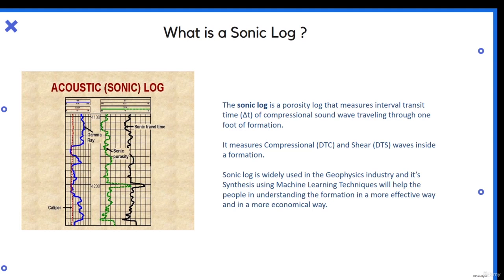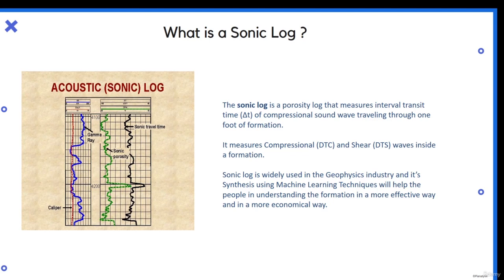Sonic log is widely used in the geophysics industry, and its synthesis using machine learning techniques will help people understand the formation in a more effective and more economical way. In producing this sonic log, there is a huge economic cost involved because the instruments used are very vast.